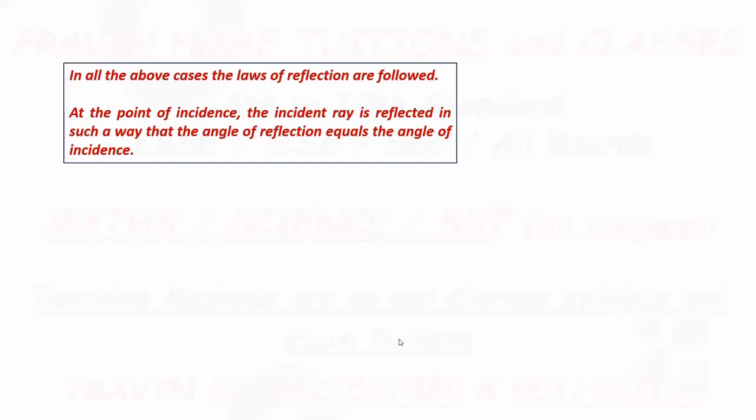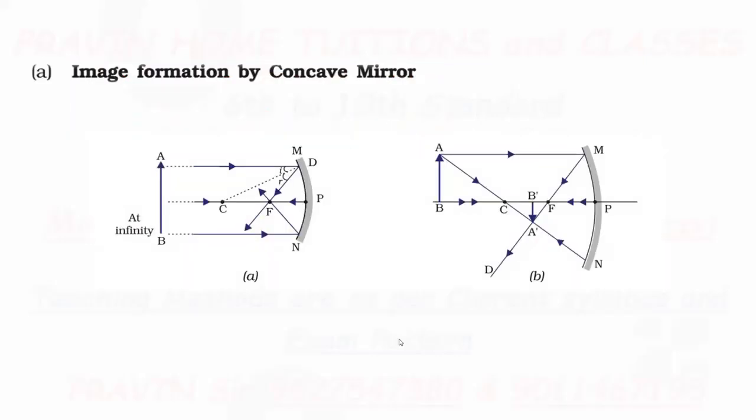Now see the conditions. Image formation by a concave mirror. First condition: the object is placed at infinity. When we place the object at infinity, the rays coming from the object are parallel.